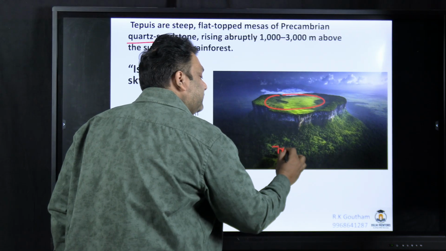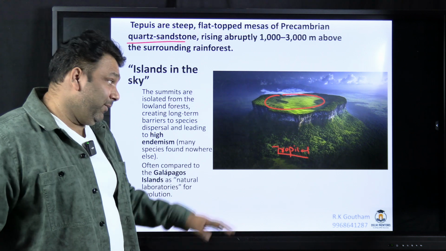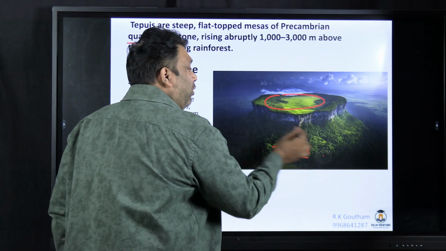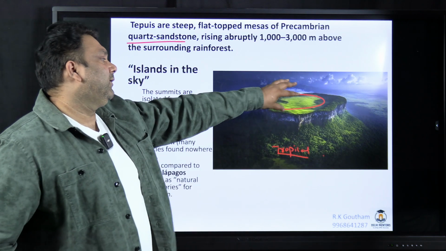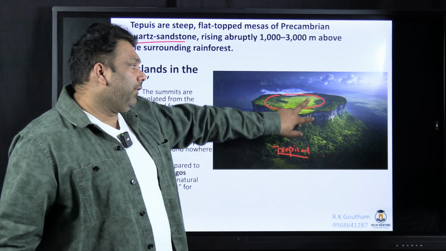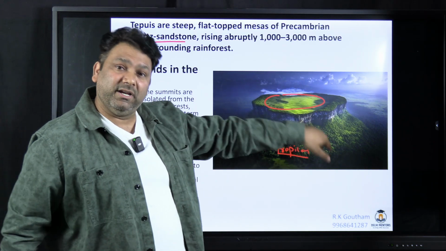You have tropical forest नीचे. So the temperature conditions and precipitation conditions will be different at the bottom and on the top. So a unique ecosystem is developed over here, and cross migration of the species will not happen. Means यहाँ का species उधर नहीं जाएगा, उधर का species यहाँ नहीं आएगा.